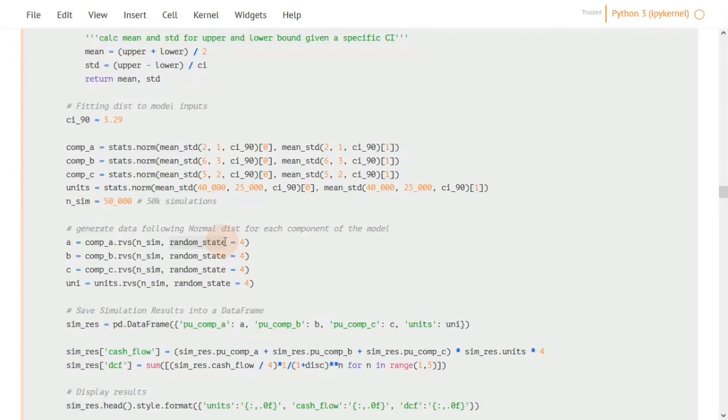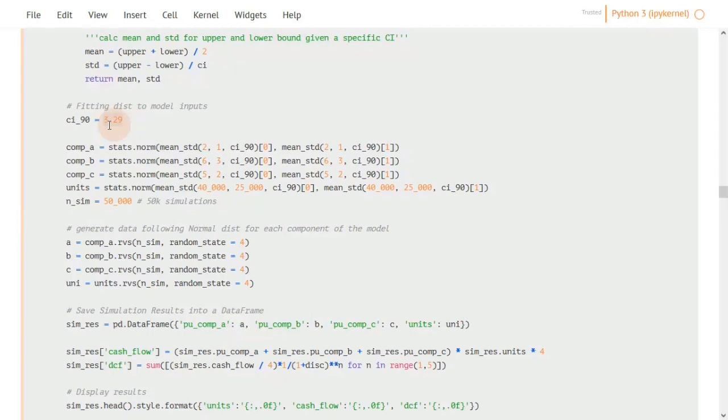Now, when it comes to the simulation, actually, we said that each component of the cash flow consists of an upper and lower bound. And because this is a confidence interval, not actual mean and sigma, we used this interval to calculate the mean and sigma. So to calculate the mean, we just add the upper and lower bound divided by 2. And to calculate sigma, we subtract lower from upper bound and divide by 3.29.